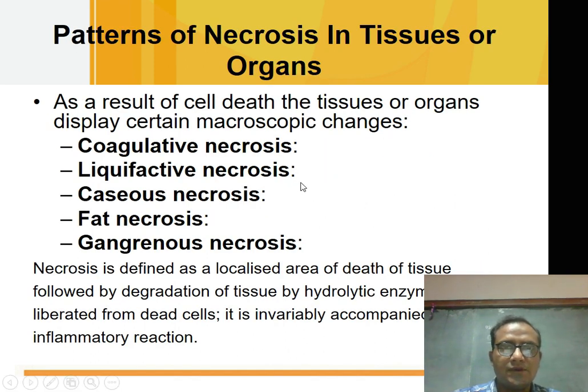Now, necrosis. There are 5 important types of necrosis: coagulative necrosis, liquefactive necrosis, caseous necrosis, fat necrosis, and gangrenous necrosis. And what is the definition of necrosis? We can define necrosis as a localized area of death of tissue followed by degradation of the tissue by the hydrolytic enzymes liberated from the dead cells. And an important thing is, it is invariably accompanied by inflammatory reaction.